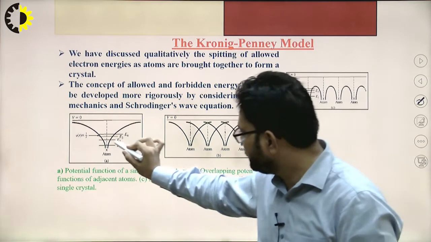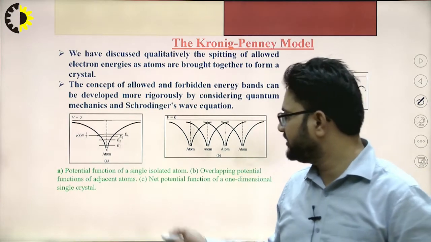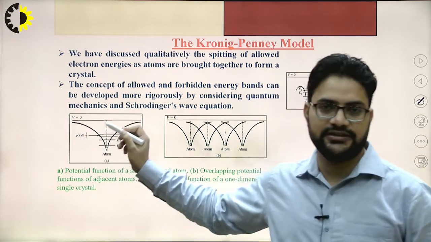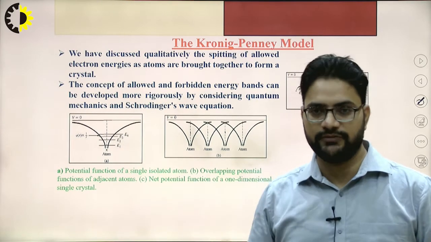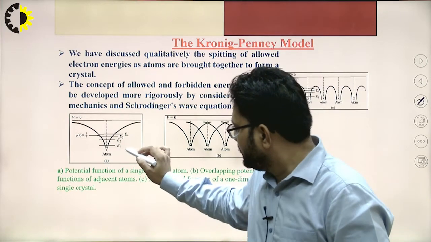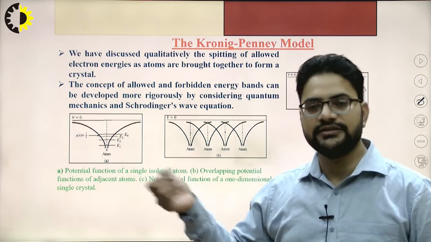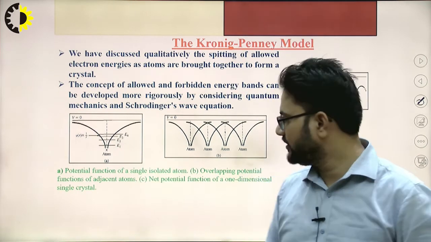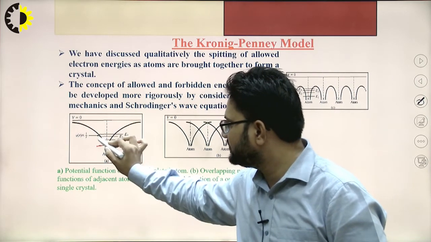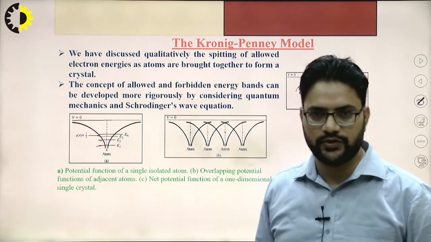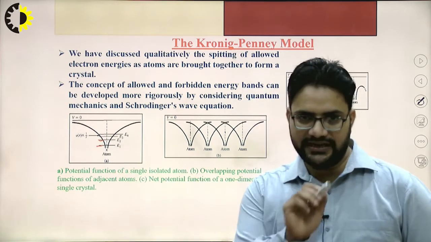This potential function varies with the radial distance r as 1 by r, that is, it is directly proportional to 1 by r. As we move away, the potential decreases with the radial distance. Suppose I consider this energy level as E1, then this one is E2 and so on. This is for a single isolated atom.